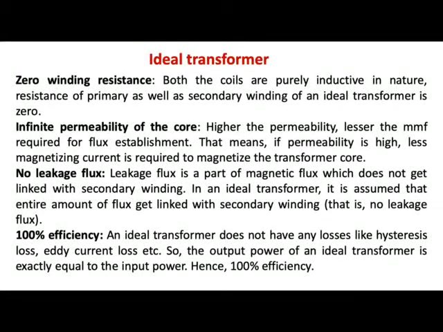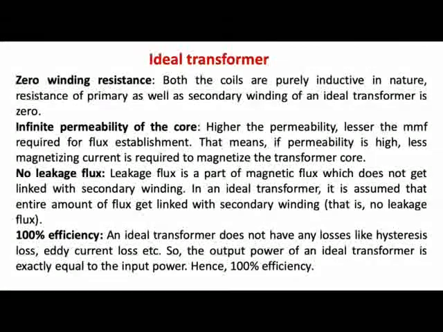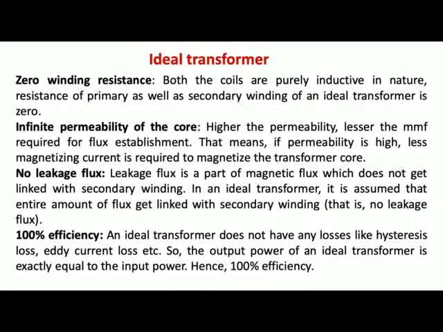No leakage flux means that the leakage flux is the part of the magnetic flux which does not link to the secondary winding or the primary winding, and the total flux is concentrated in the core of the transformer. Whatever flux is being produced by the primary, all the flux is linking to the secondary without any leakage to the neighboring atmosphere.